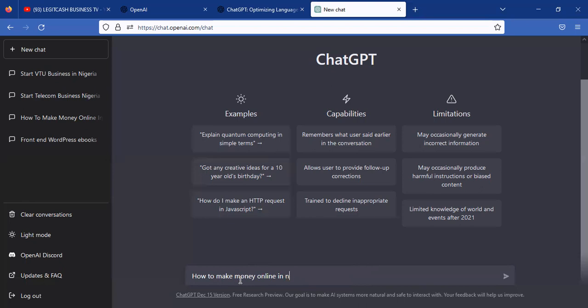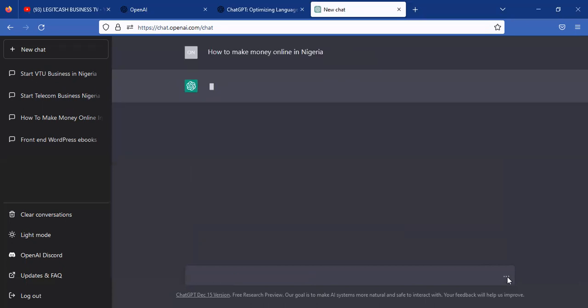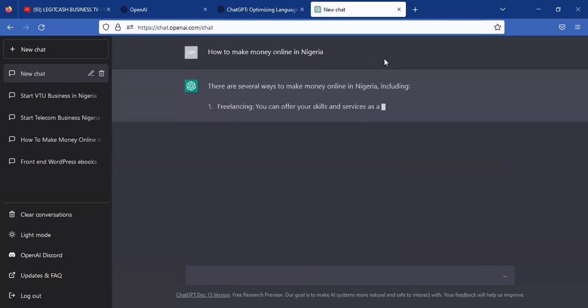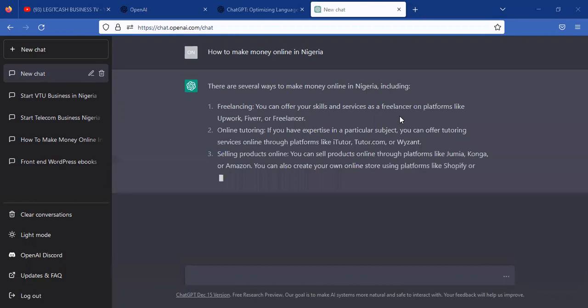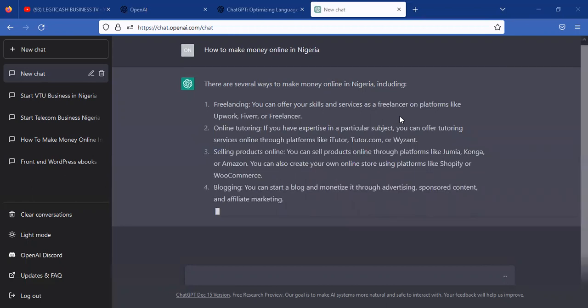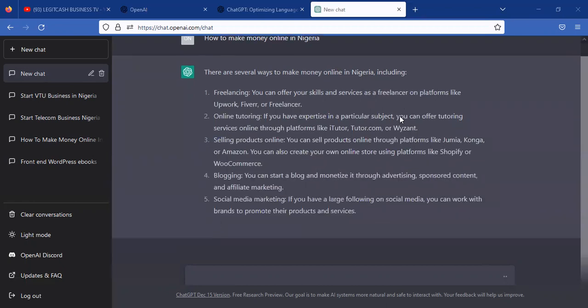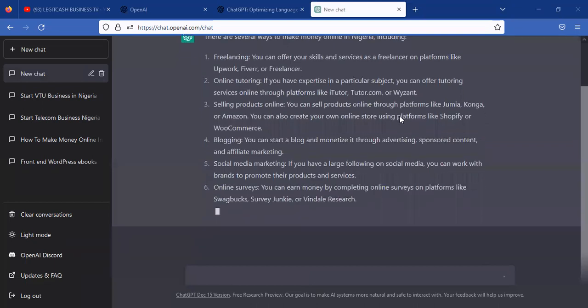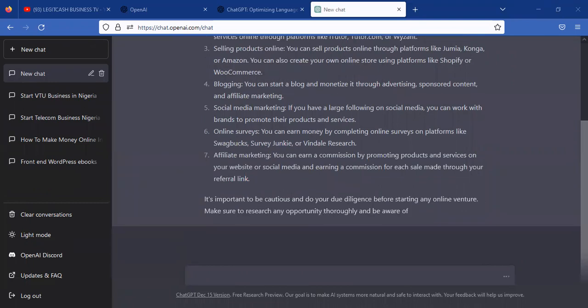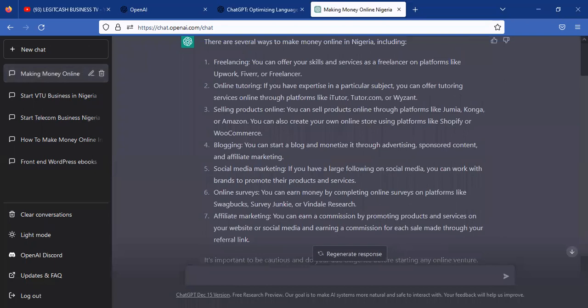How to make money online in Nigeria is a keyword I intend to explore. So I'll just click on submit here. The OpenAI will gradually begin to type for me, explaining how possible it is to make money online in Nigeria. You can see how the AI is writing like never before. It's going to tell me everything about how to make money online. This is really incredible, isn't it? You can see everything that is written here.